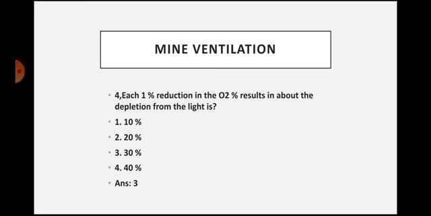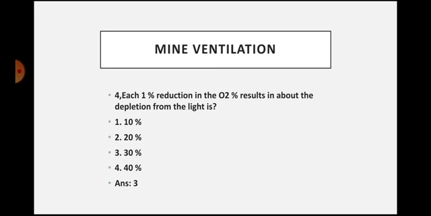More oxygen means huge light; there will be an increase in the light. If there is less oxygen, then obviously the light will also decrease. In flame safety lamps, the light percentage will be reduced if the oxygen percentage is reduced.